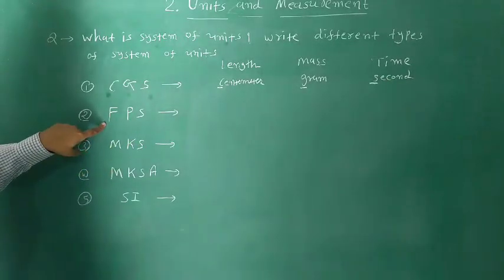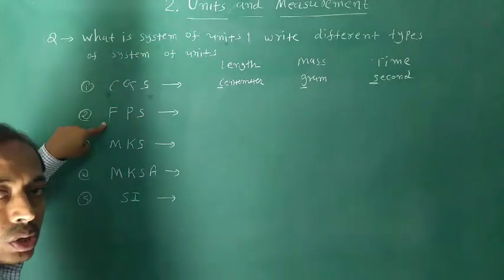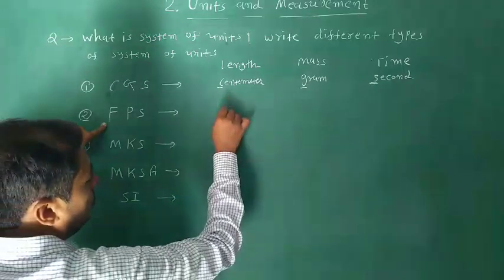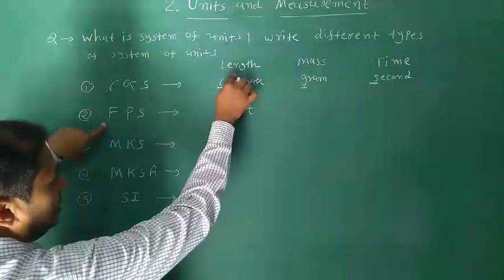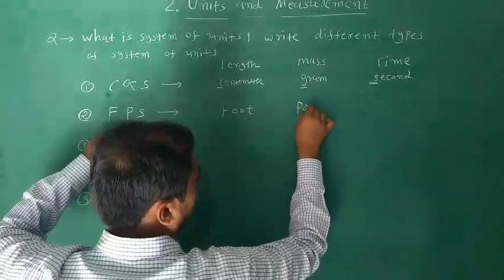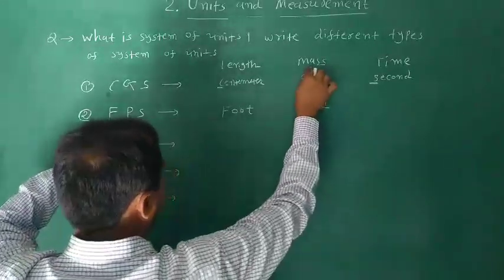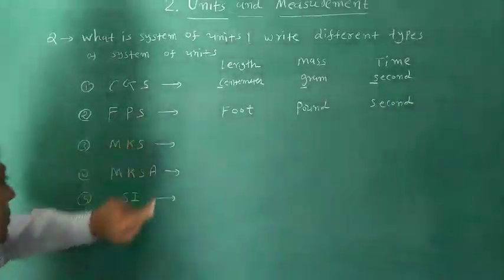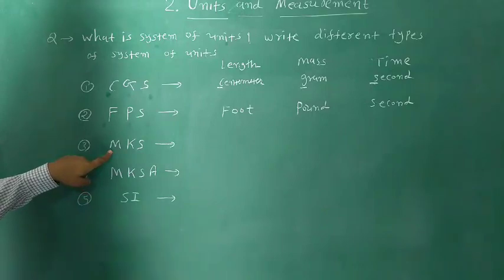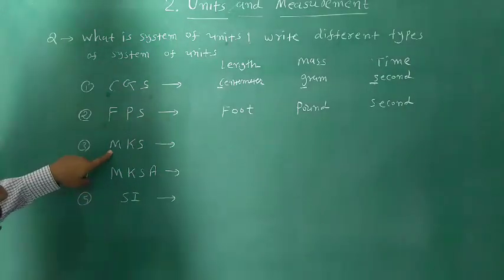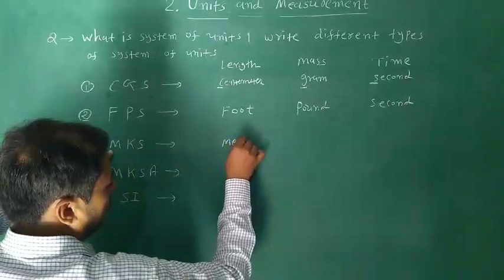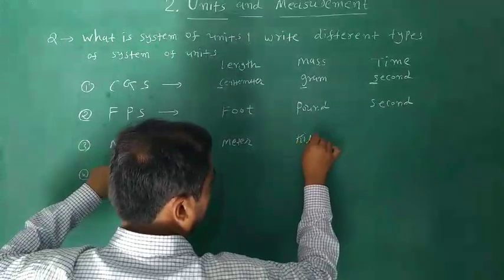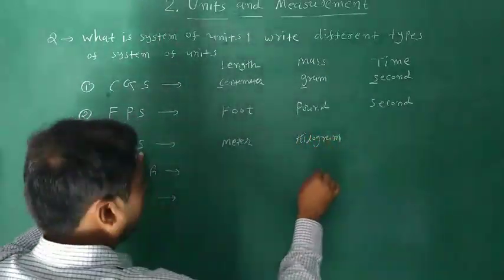In the second system, the FPS system, it is also called the British system. Here F is for foot, foot is a unit of length, P is for pound, pound is a unit of mass, and S is for second, it is the unit of time. The third system is the MKS system. Here M is for meter. Meter is a unit of length. K is for kilogram. And S is for second.